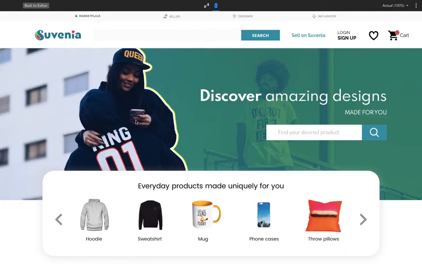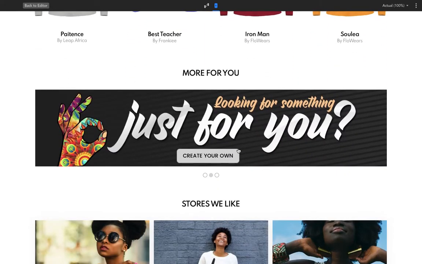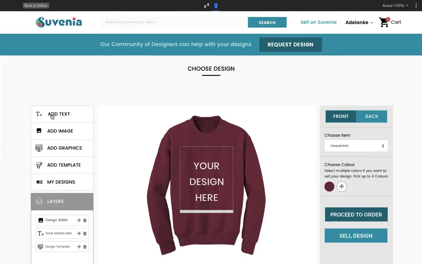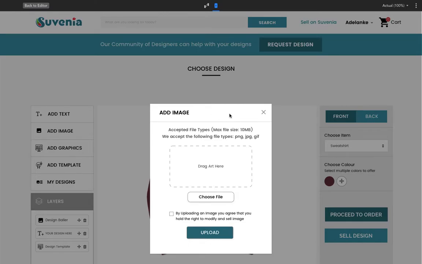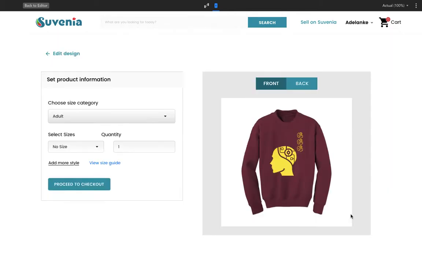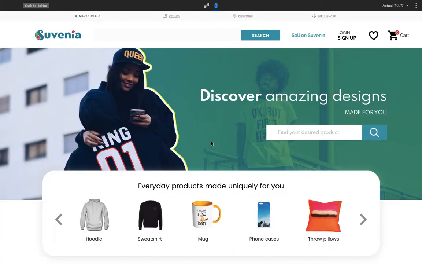An individual who doesn't find the products they are looking for in the marketplace can choose to create theirs by leveraging our online customizer. When they create theirs, they choose the product category they want to create for. They're able to add text or choose to add an image, or they can also add graphics, templates, or designs that they've saved before or purchased from our design marketplace. They're able to then proceed to order or to sell the design. So an individual does this, completes the process, and can finalize it with a checkout or continue to add other products either by creating an order or visiting the marketplace.